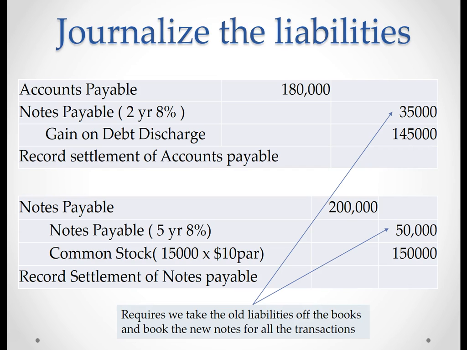The next item, we had a notes payable of 200,000. We exchanged that for a 50,000 5-year note at 8%, and we also gave them common stock. We gave them 15,000, $10 par, so debits equal credits, and there's no additional paid-in capital.